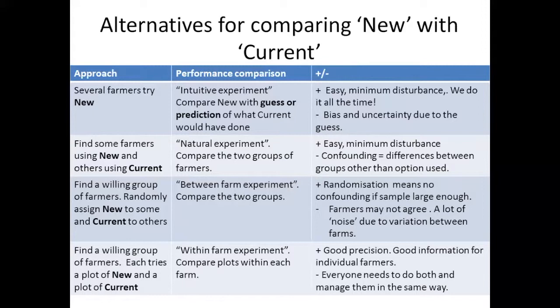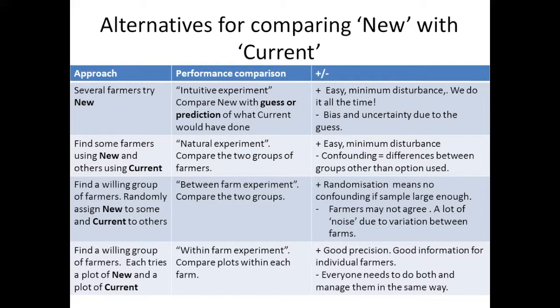The second set here in the second row, this is where you find some farmers that use the new practice, and you find other farmers using the current practice. And you try and compare those two groups of farmers. And that's what some people call a natural experiment. And it's actually the sort of thing we do every time we do a survey. Whenever you do a survey and you end up comparing groups of farmers, you're doing something like this. And again, it's easy because you're just observing what farmers are doing.